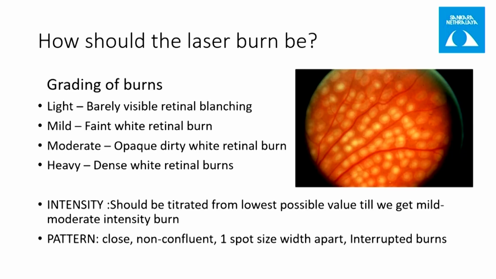So how should the laser burn be? There is a grading which says it can be graded into grade 1, 2, 3, 4 or light, mild, moderate or heavy. Light burn with barely visible retinal blanching, mild with faint white retinal burn, moderate with opaque dirty white retinal burn, and heavy with dense white retinal burn. So our target should be to achieve mild to moderate burns. In this diagram, we can see all three kinds of burns: mild, moderate, and heavy.